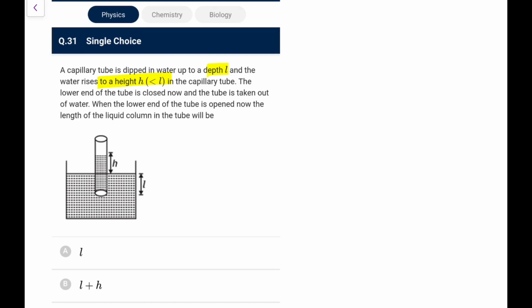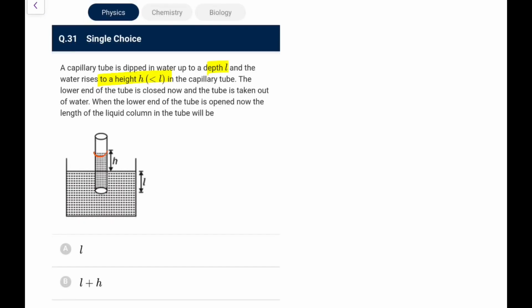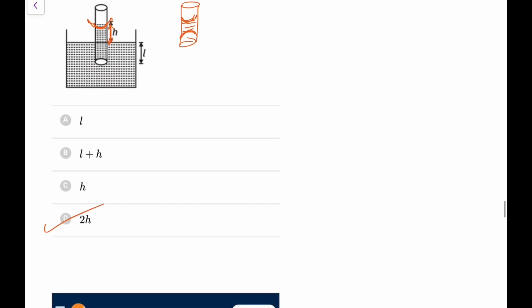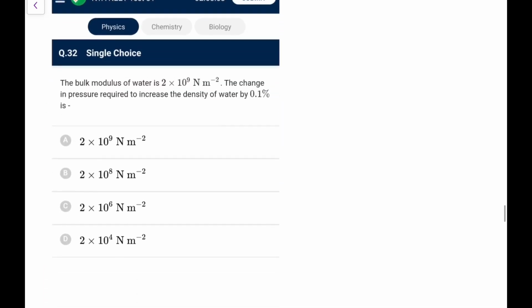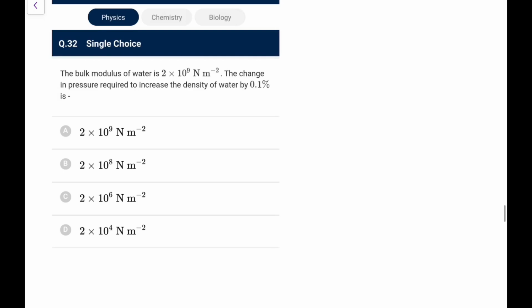So first of all, it rises to h. Now when it was in water, the surface would be like this, and those surface tension forces can pull up this length h. Now when you have opened it and taken it out, the surfaces will be like this. So you have two meniscus here, so the effect will get doubled. So the length previously which was h above now would be 2h above. So go for option D. Because of that doubling of the effect, the height will be doubled in this case. So it's a nicely asked question.